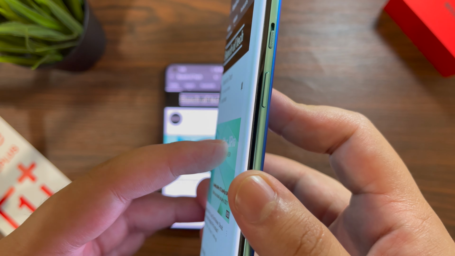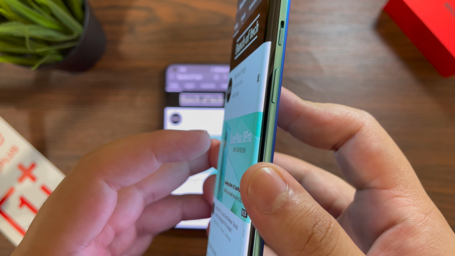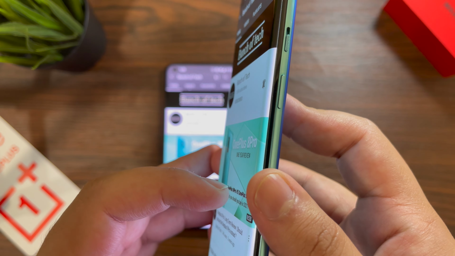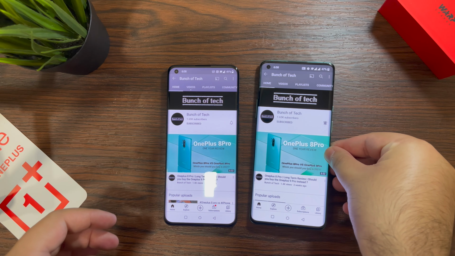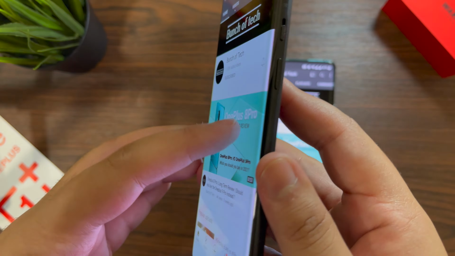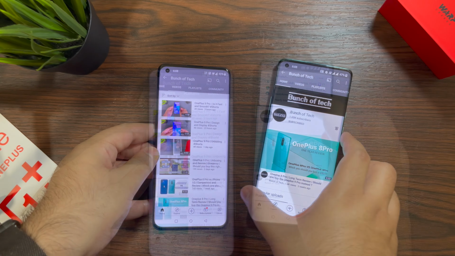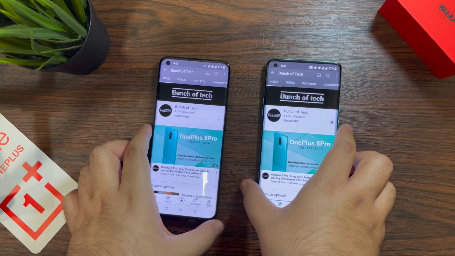This device is amazing. And when it comes to the price point, the OnePlus 8 Pro definitely is giving more value compared to the OnePlus 9 Pro, with everything that the OnePlus 9 Pro has, except a little slower processor with respect to gaming and other heavy tasks.